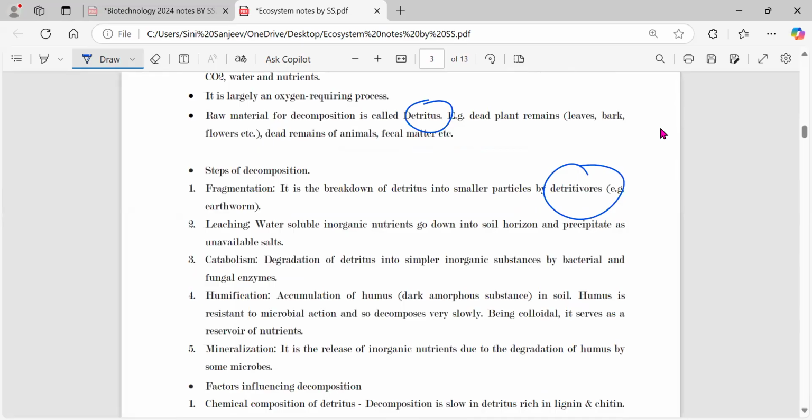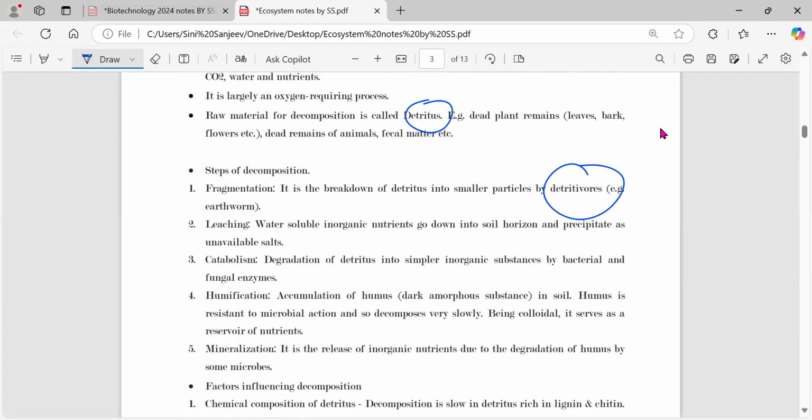Okay, now once the fragmentation or breakdown has been done, next what happens is the leaching away of the nutrients. If there is water present where the fragmentation has occurred, the water soluble components all mix in the water. What happens to the water later? It will be absorbed by the soil. And where does this nutrient go? It will go to the earth, and later on it will become an unavailable salt there. So that's called as what? Leaching away. Okay, leaching means basically the downward movement of the water soluble inorganic nutrients. But one important point that you have to mention is that the salts will be unavailable over there. They will become unavailable salts, so they won't be available to the plants for uptake.